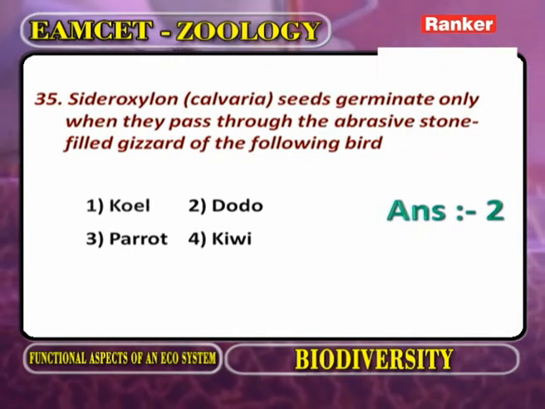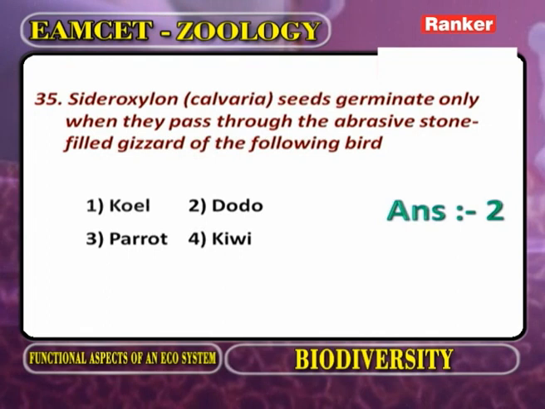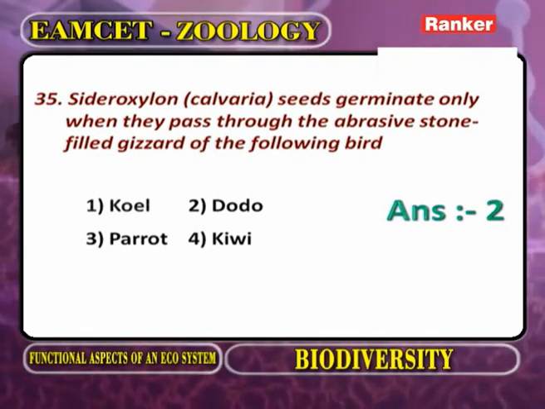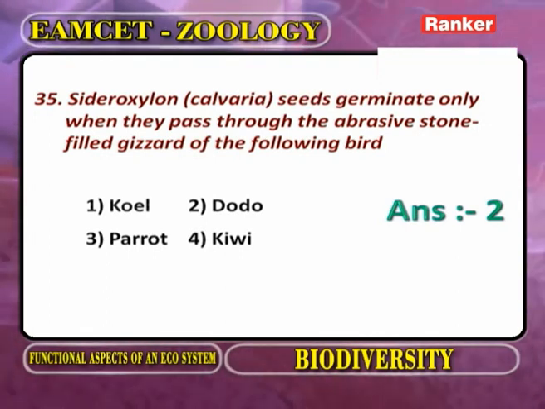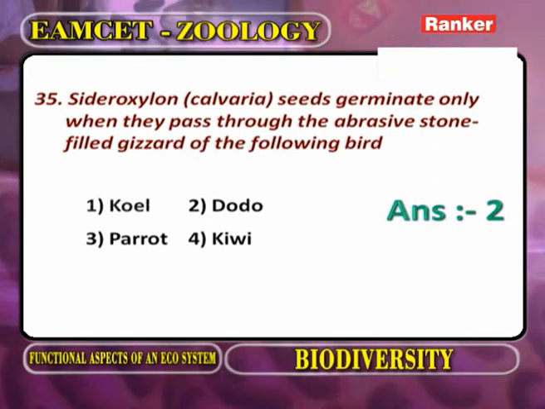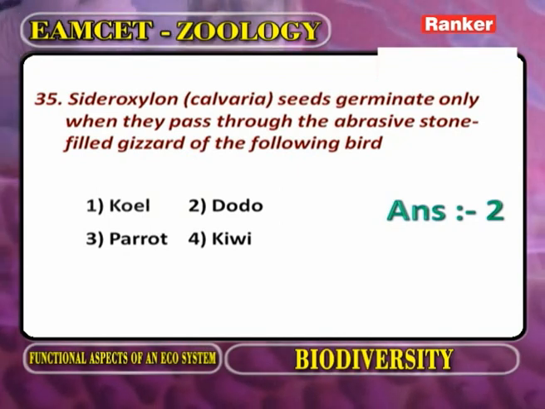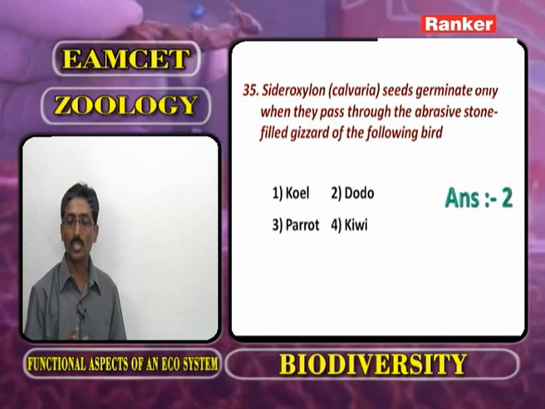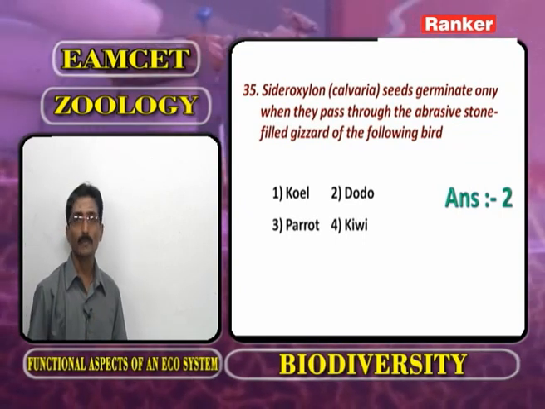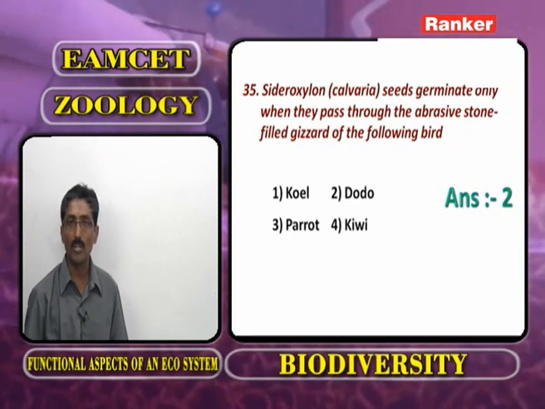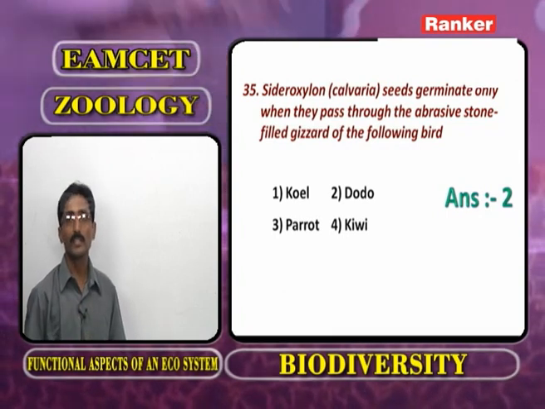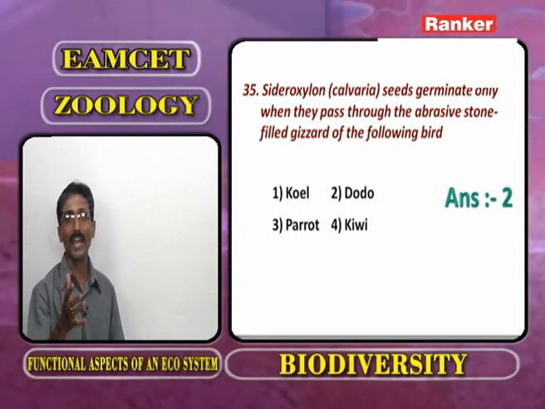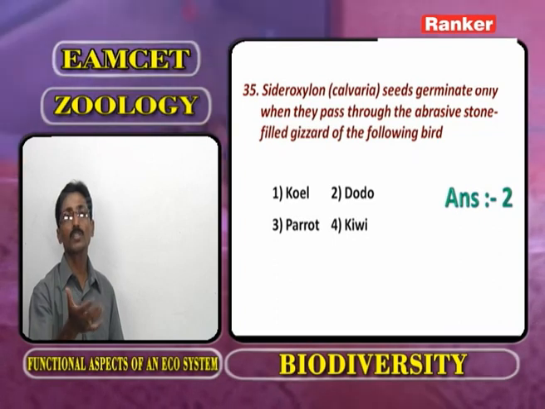Clavaria seeds. Clavaria is a plant. Seeds germinate only when they pass through the abrasive stone-filled gizzard of the following bird. One is quail, second one dodo, third one parrot, fourth one kiwi. Dodo is a flightless bird confined to Mauritius. Because of human activities, we lost the dodo.